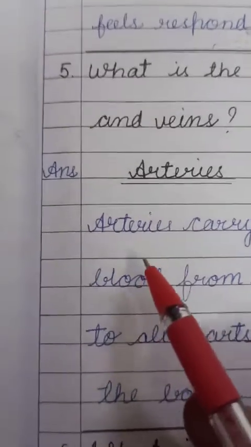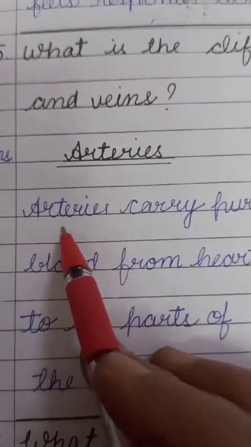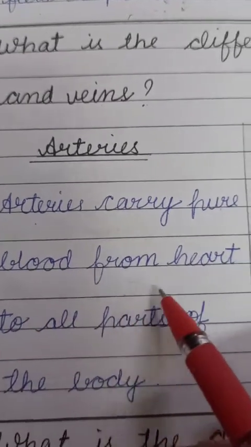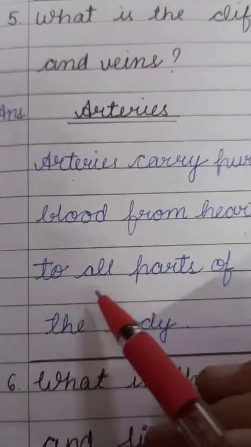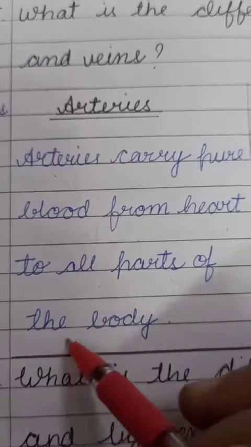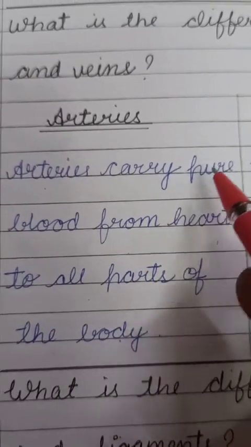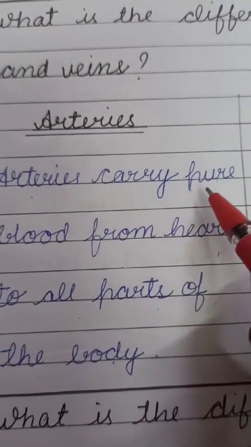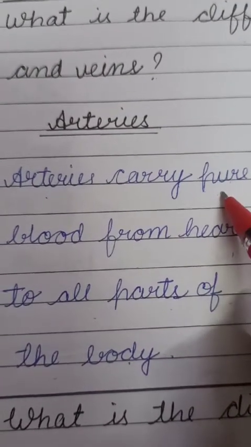So in the arteries column you have to write: arteries carry pure blood from the heart to all parts of the body. Arteries always carry which kind of blood? Pure blood.